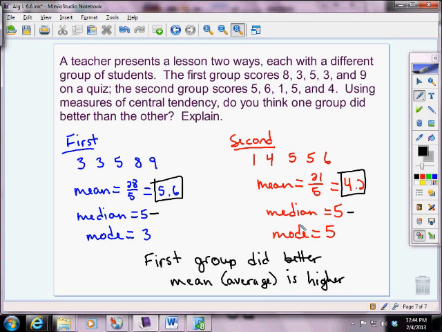It's important to use all of the measures of central tendency because, again, sometimes the mean is the best representation, but not always. That's why we have a median and mode as well. And we have to look at our data set. In both of these cases, they're just going from 3 to 9 or 1 to 6. So it's not like there's an outlier, someone who scored like an 80 on here that's kind of throwing off the mean. So in this case, again, looking at these scores compared to these scores, their mean is higher, so I'm going to say the first group did better.